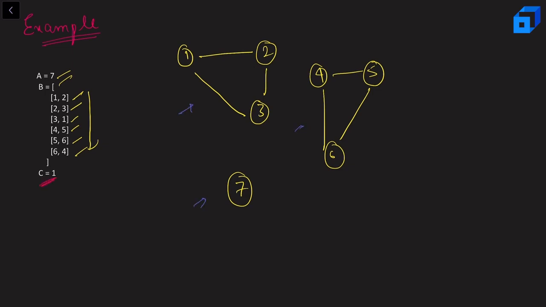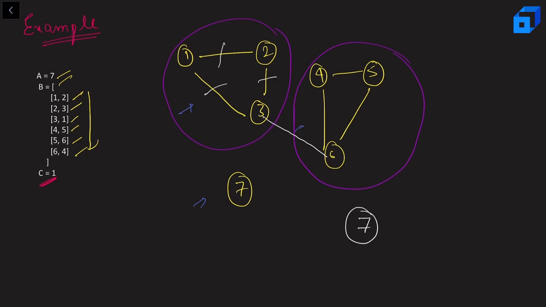And we are given C as 1. So we need to add one more edge to this graph and we need to maximize the total number of edges in any one component. Okay, so the best thing that we can do here is connect this component with this component because both of them consist of 3 edges already. So if I try to connect these two components, my answer will be 7. Why? Because these 3 edges, these 3 edges, and this new edge. So the total number of edges here is 7. So this is the maximum we can do with C equal to 1. So that's how we can solve this example.